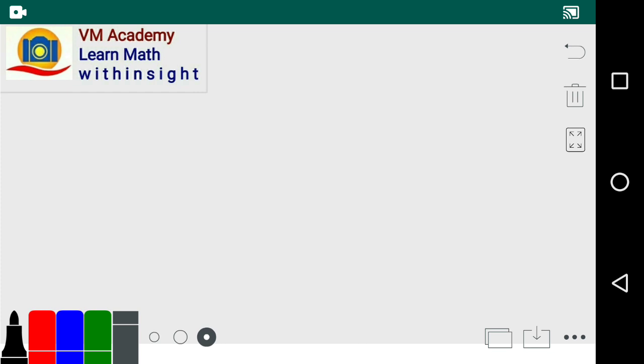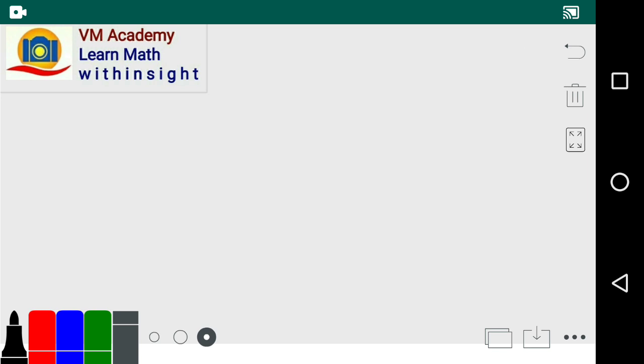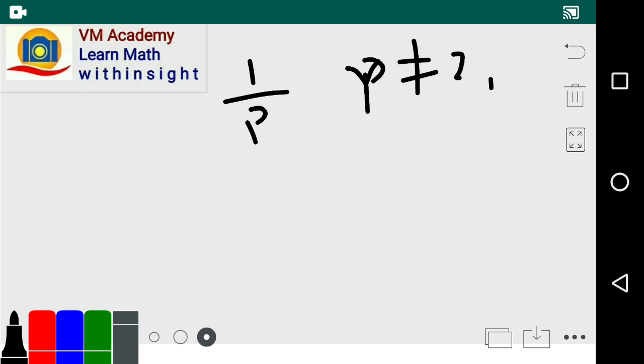There is another proof, a simple algebraic or arithmetical proof also. So how can we prove that? The inverse of a prime number p, where p is not equal to 2 or 5, is recurring.